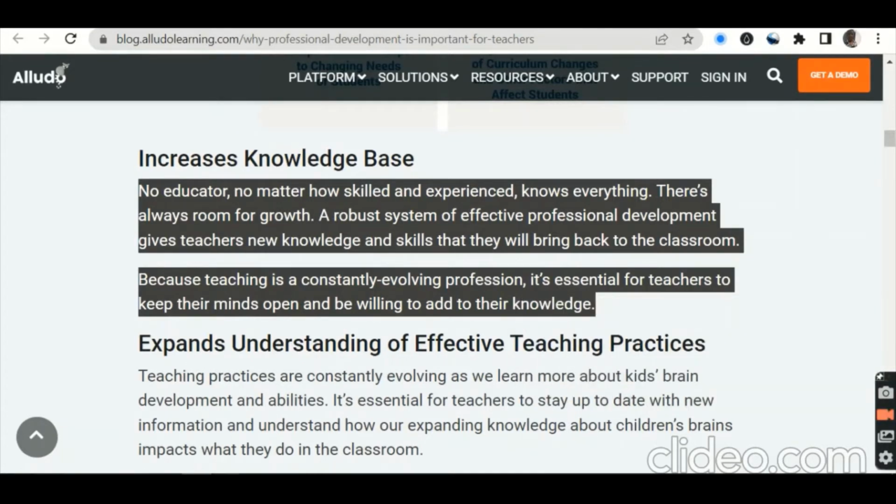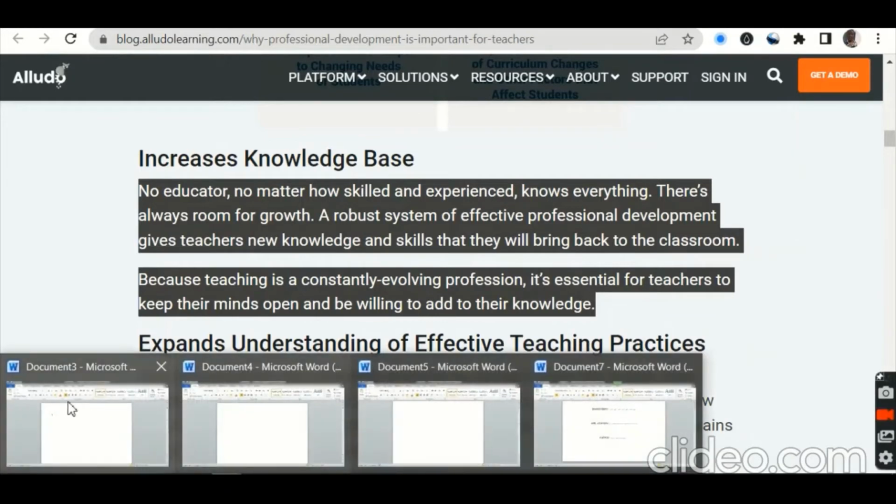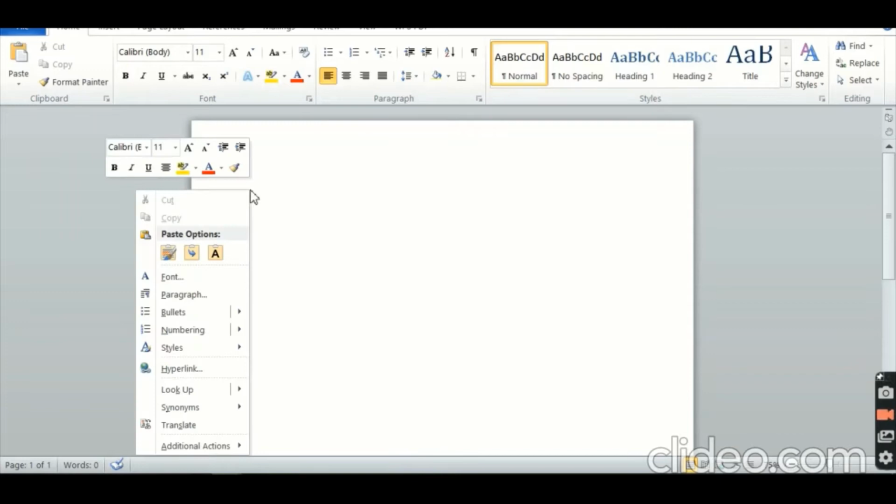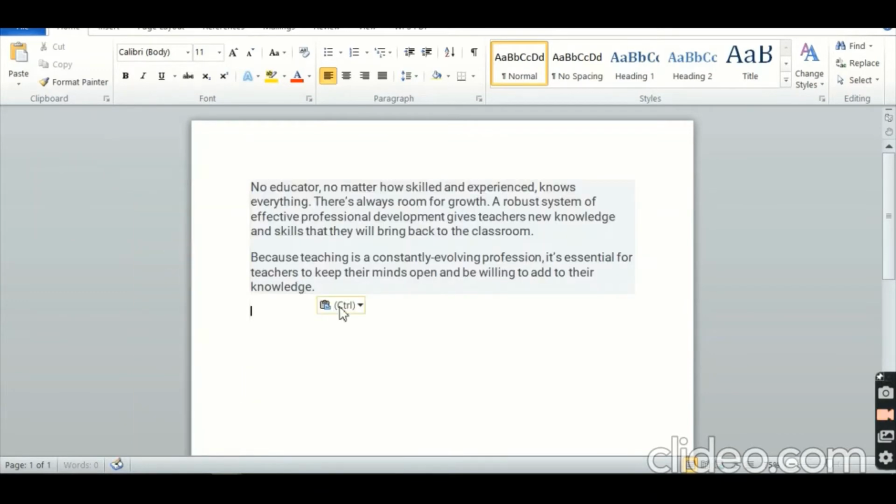Then I go to my Word document. I open a new page, then paste. I paste that part. So what you're going to do, just go online, read. Then the parts that you want, just copy and paste them one after the other. Then later on you're going to synthesize them together so that they can come up with some good order.